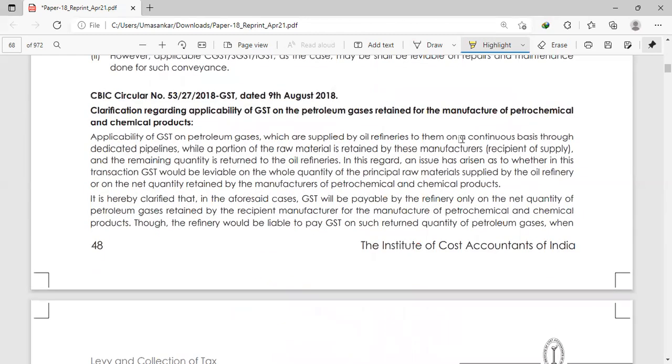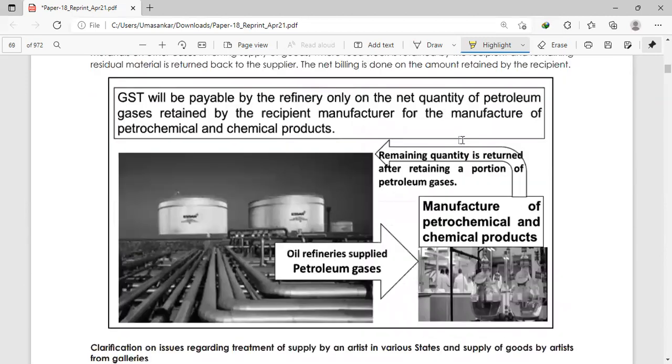Next, there is a circular or clarification regarding applicability of GST on petroleum gases retained in the manufacture of petrochemical and chemical products. Okay, we'll read this chart, because it is summarizing everything. See, it is saying oil refineries supply petroleum gas for the manufacturing of petrochemical and chemical products. So the remaining quantity is returned after retaining a portion of petroleum gases. These clarifications will be a little bit difficult for you until you read the concepts.